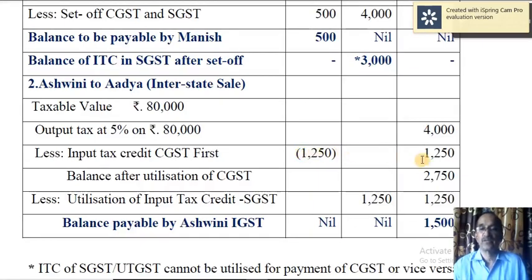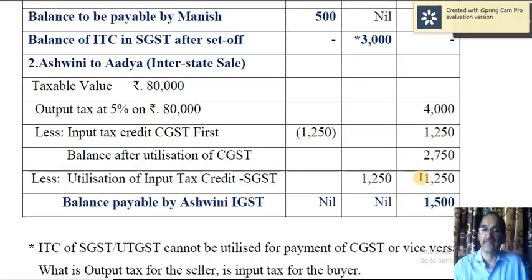So 1,250 you use it. Still there is a balance of 2,750. Then you have to make use of surplus of SGST. So here you have got 1,250. There is no liability against that. This is the surplus. This has to be utilized. Then whatever balance remains, that is the IGST payable.